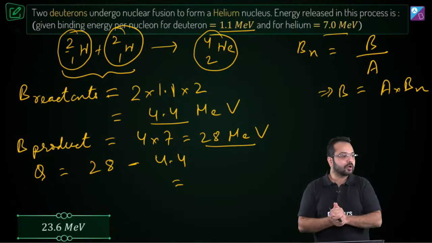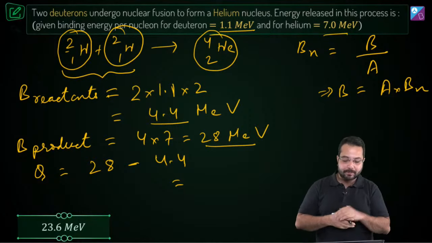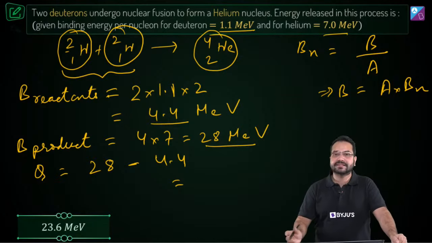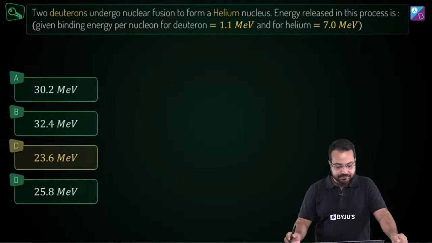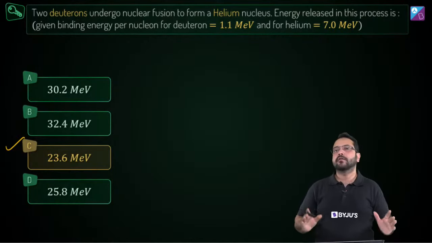Alright, yes Alok, you are absolutely right. 23.6 mega electron volt, not electron volt. Mega electron volt is going to be the right answer. And if this is clear, let's look at our options. So 23.6 mega electron volt, option C is going to be our right option.